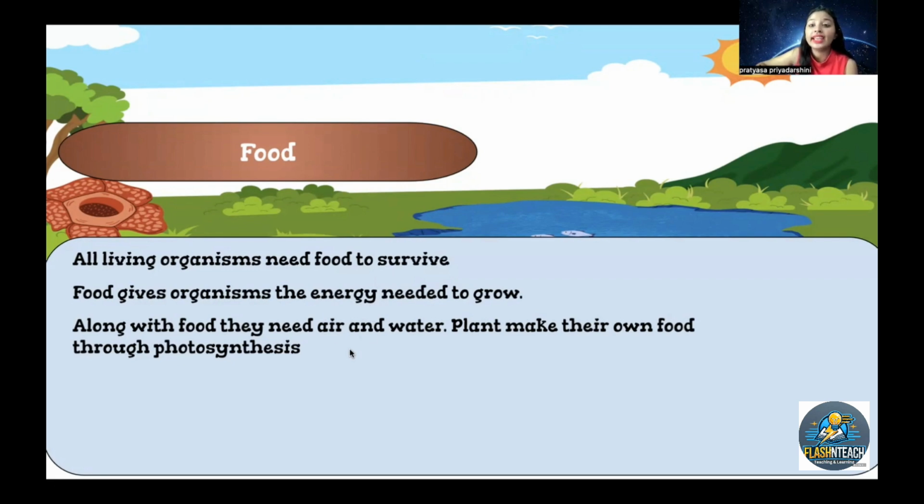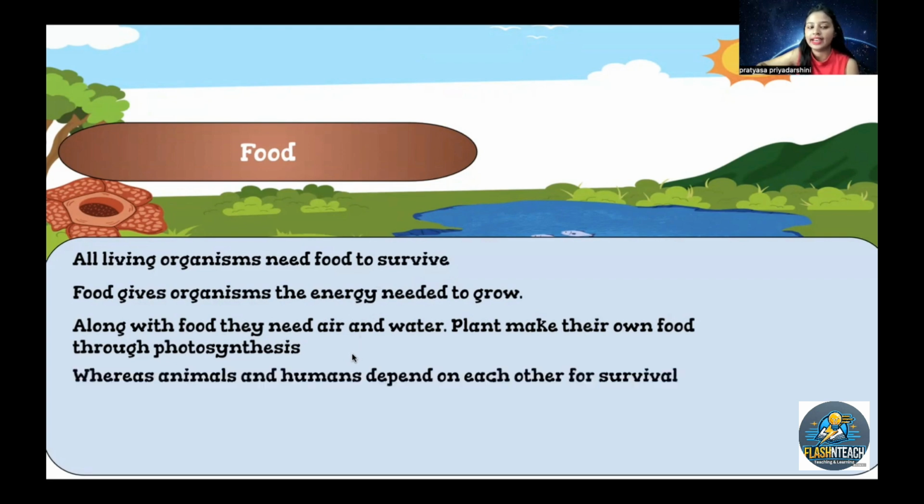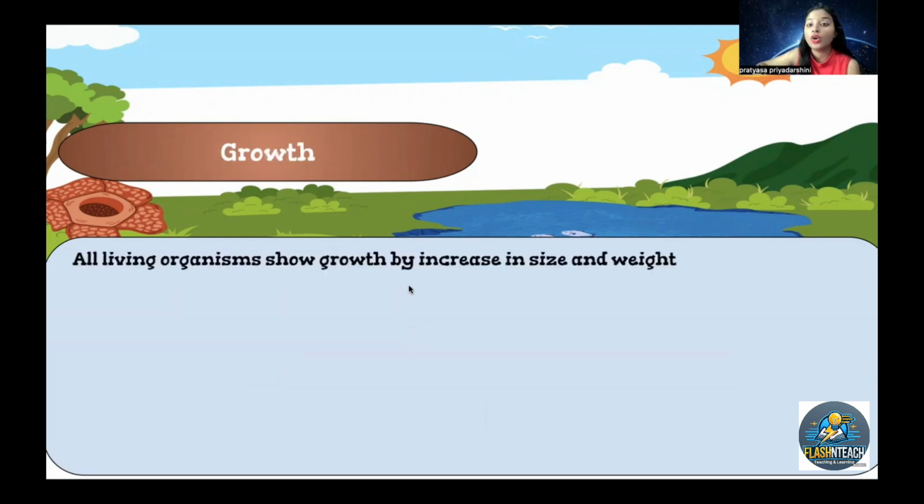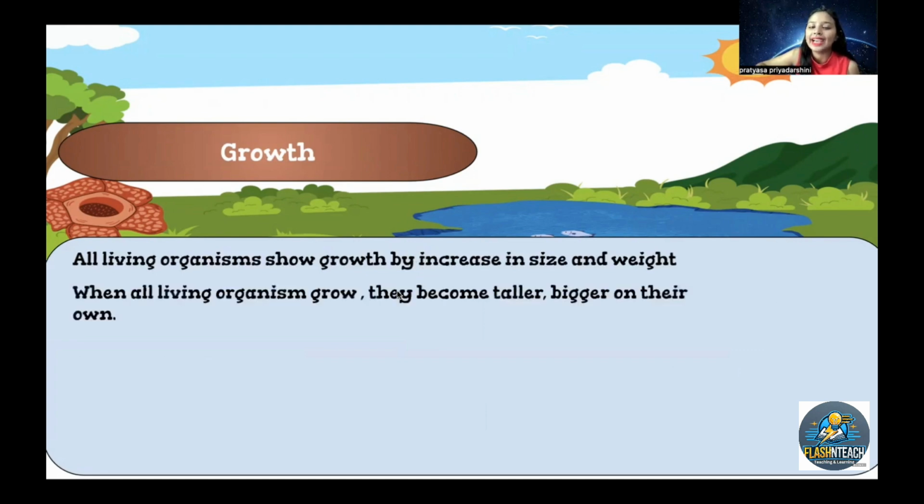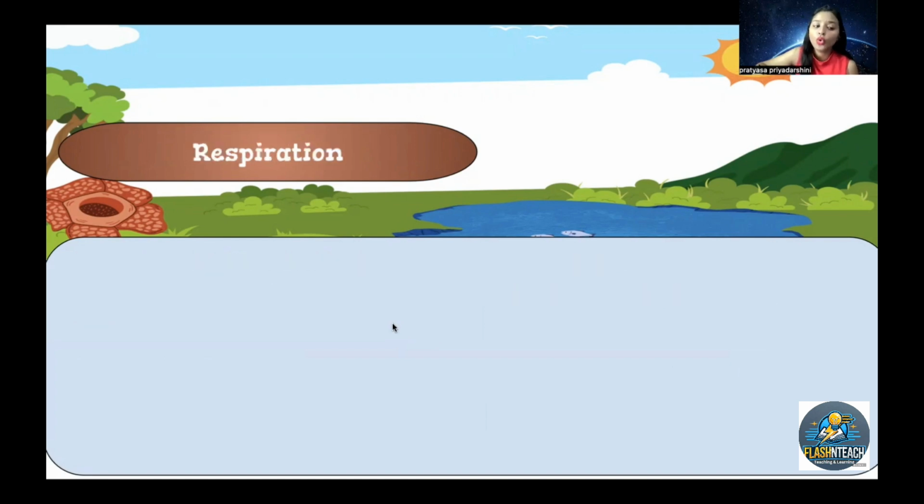Along with food, they need air and water. Plants make their own food through photosynthesis, right? Whereas animals and humans depend on each other for their survival. Now see how growth plays a major part. All organisms show growth by an increase in size and weight. When all living organisms grow, they become taller and bigger on their own.